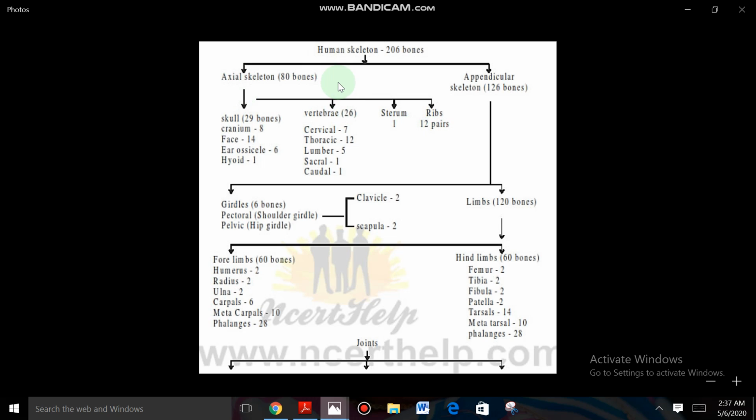So that is total 80 bones of axial skeleton. And next one, appendicular skeleton. How many bones? 126 bones are presented in the appendicular skeleton. So appendages, based on the axial skeleton, the different types of appendages are attached.